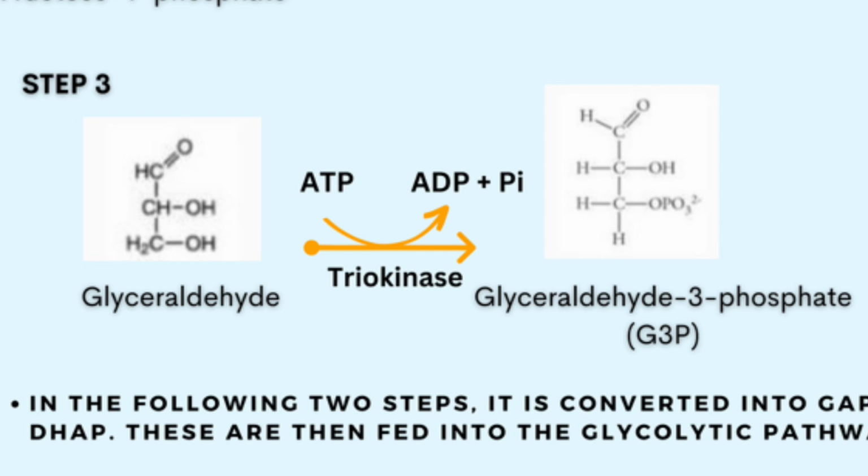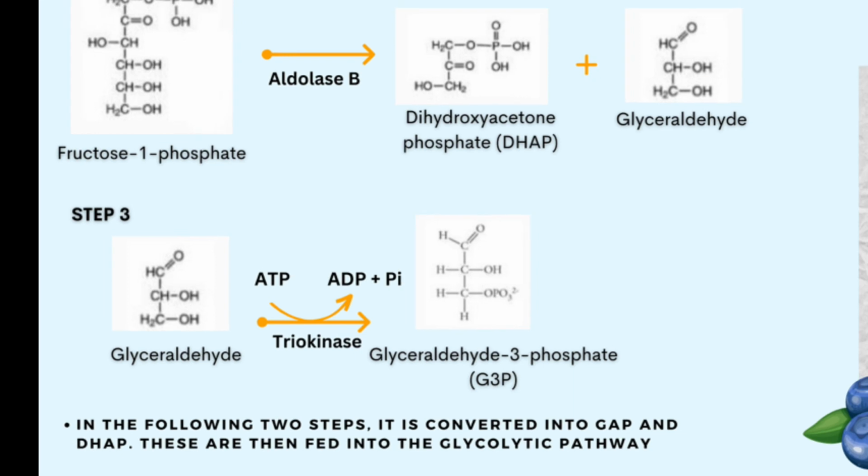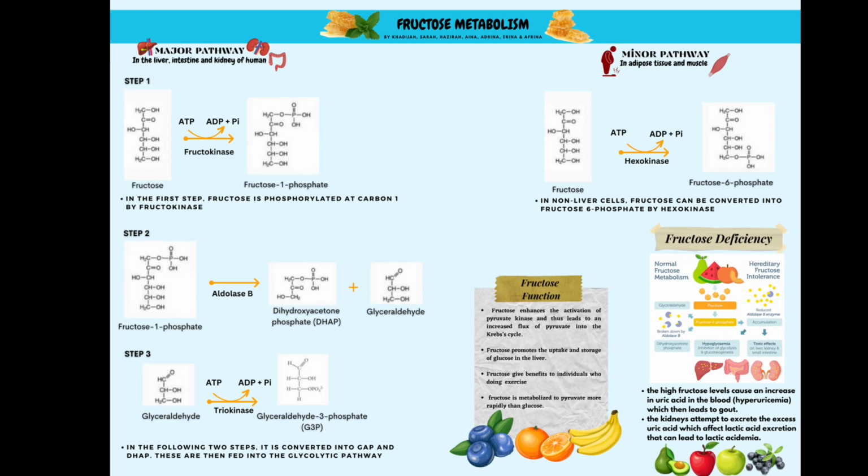So we take the phosphoryl from ATP and place it onto carbon number 3 to form glyceraldehyde 3-phosphate, which can be fed into stage 3 of glycolysis and will eventually be converted into pyruvate molecules and ATP molecules. So this is what our fructose 1-phosphate pathway is like, and this is the pathway followed by liver cells. If fructose makes its way into the cells of our liver, this is how it's going to be transformed into molecules that can be fed into the glycolytic pathway.